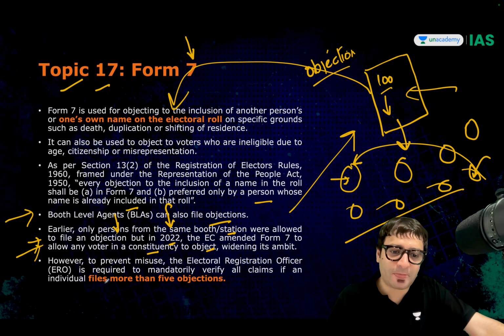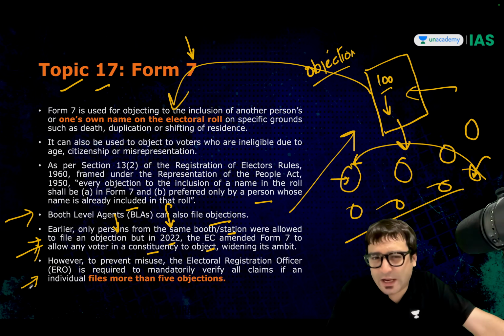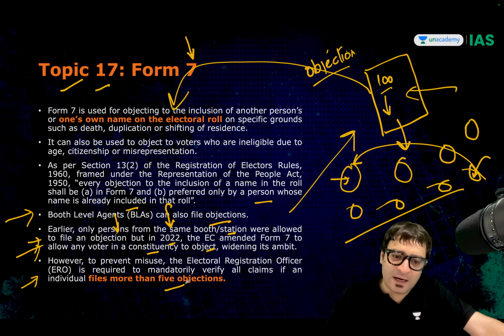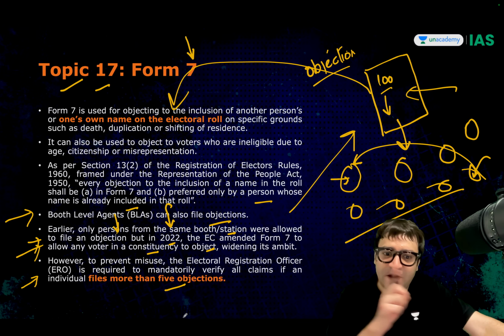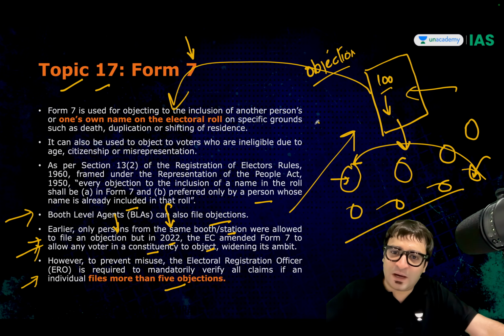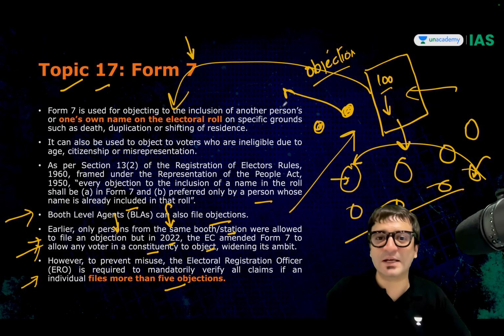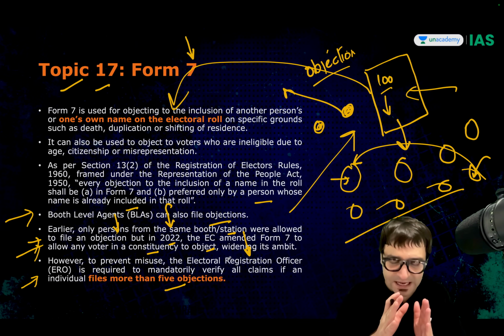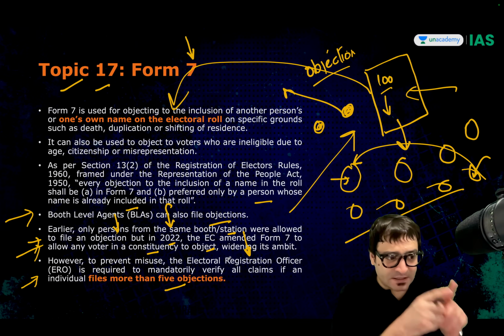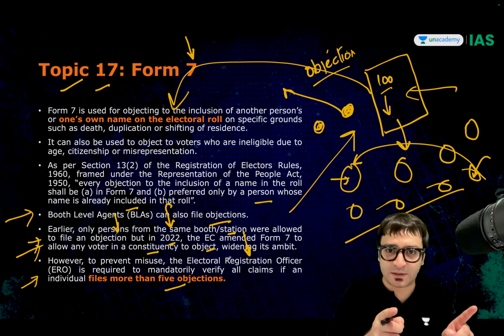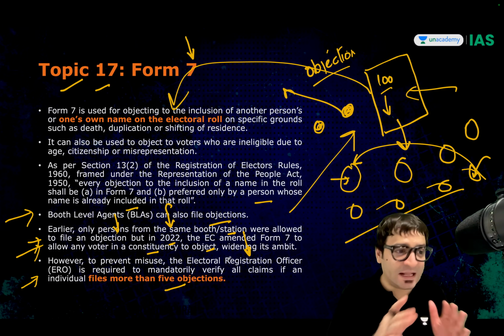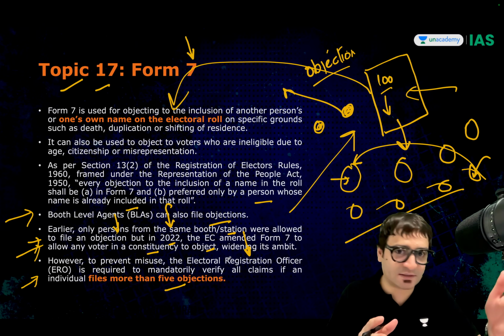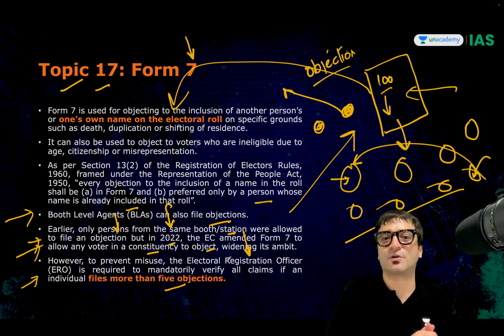And the point is, to prevent misuse, because it can also be misused, if there is one individual, one booth level agent or one voter, who is filing more than 5 objections, then the electoral registration officer will necessarily have to step in and personally visit these areas, these 5 individuals whose names have been objected to, and verify whether they are present or not, dead or alive, whether they are indeed voters or not.